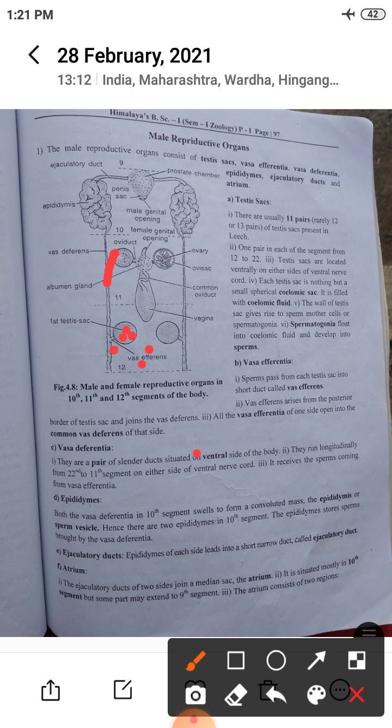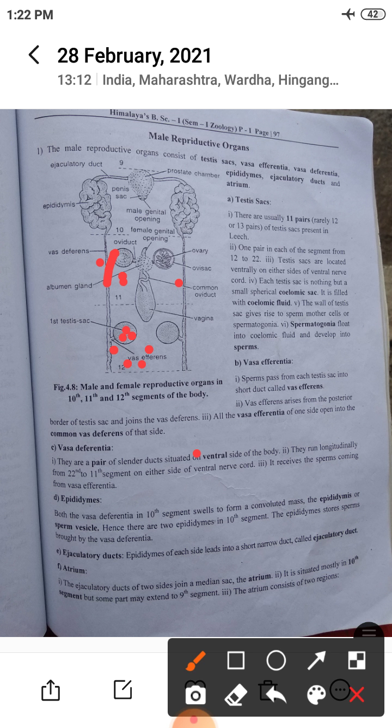Vasa deferentia are a pair of slender ducts situated on the ventral side of the body. They receive the sperms coming from the vasa efferentia.